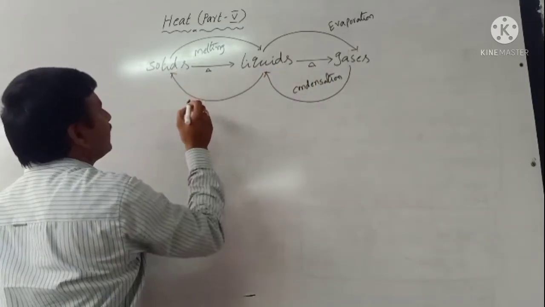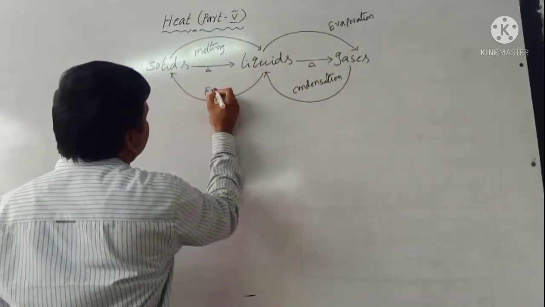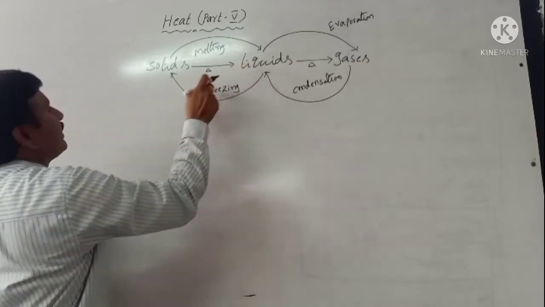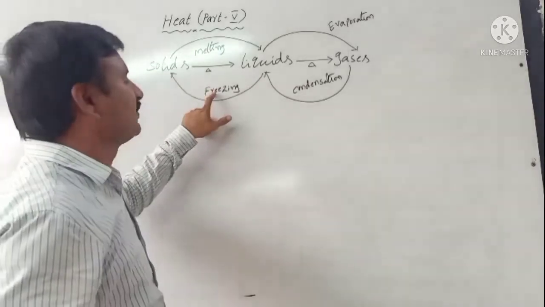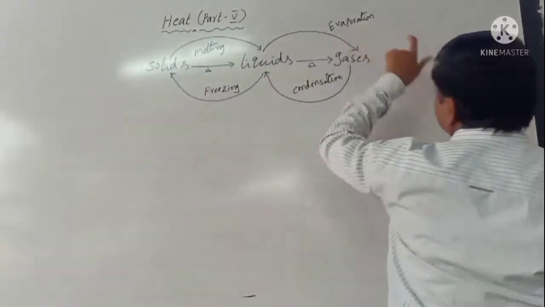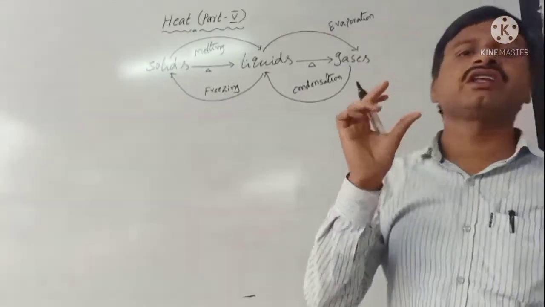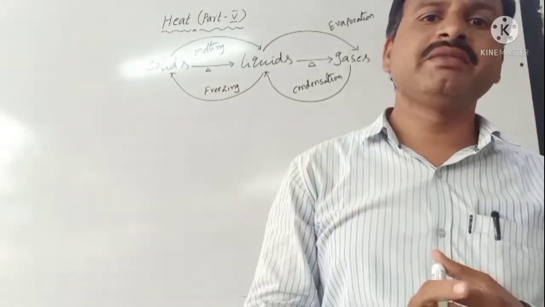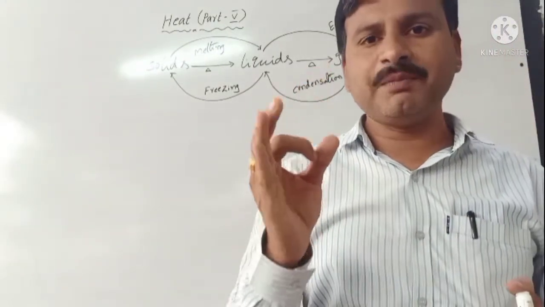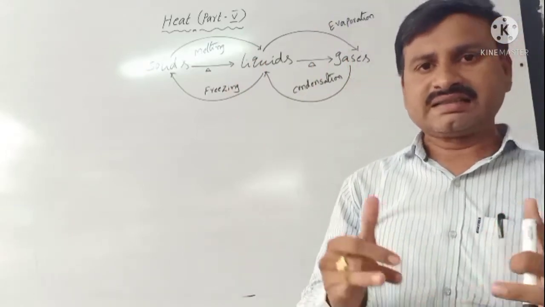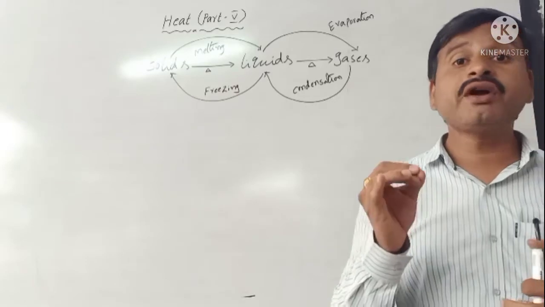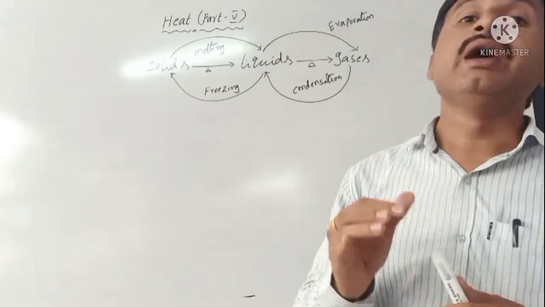After that, this one is called freezing. Freezing means the liquid is converted into solid state. Now, what is evaporation and what is boiling? In previous class we discussed it. Evaporation means the process of water molecules escaping from the surface of a liquid at any temperature, or below its boiling point, is called evaporation.